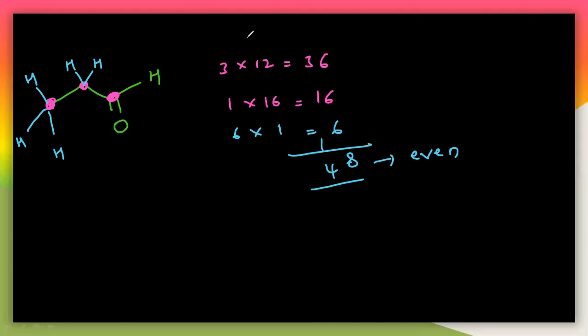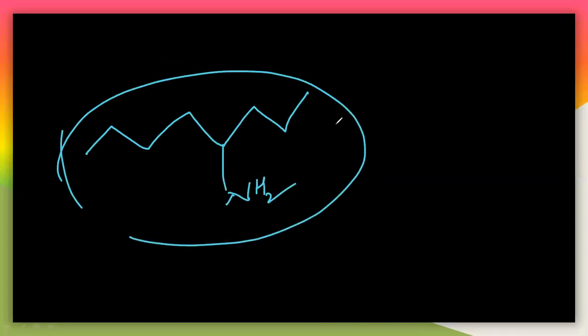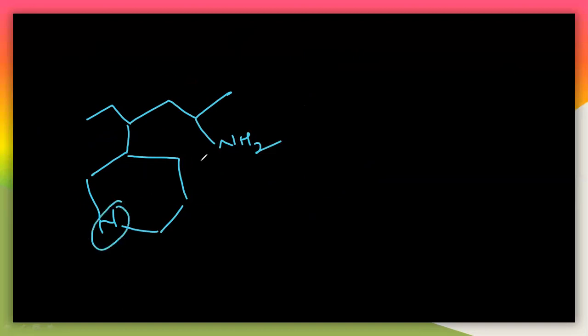So you will get definitely odd or even mass here. So you can take such an example like this. NH2. So the sample, if you calculate the mass of this, you will get only an odd value. Definitely you will get the odd value like this. So you can take this example like this. Nitrogen, nitrogen, nitrogen. So if you calculate this, definitely you will also get even mass here because of the two nitrogens here like this.